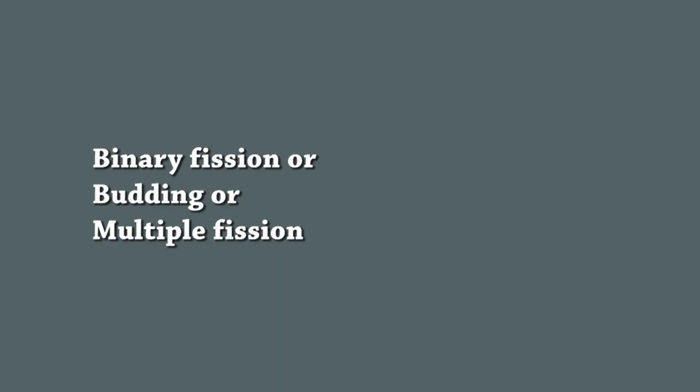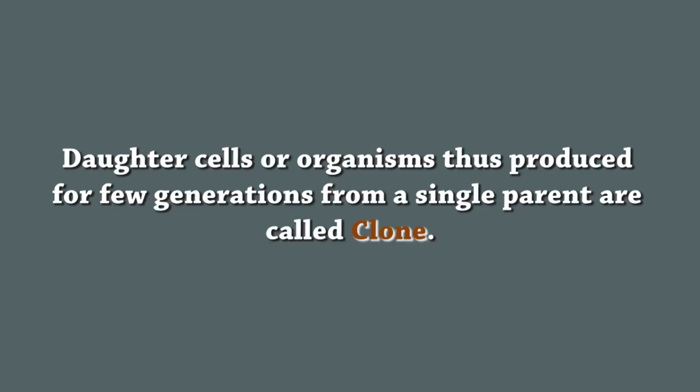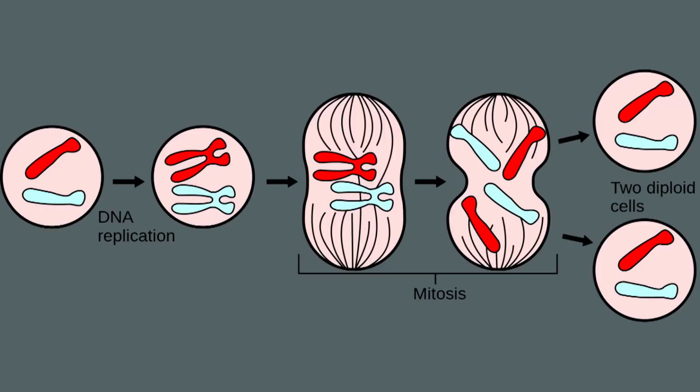Asexual reproduction takes place by binary fission or budding or multiple fission. An organism creates a genetically similar or identical copy of itself. Daughter cells or organisms thus produced for few generations from a single parent are called clone. The individuals of a clone reproduced by asexual reproduction will have similar genetic makeup.